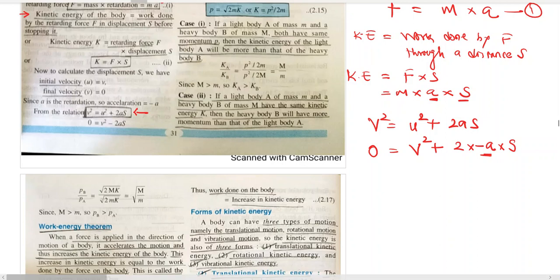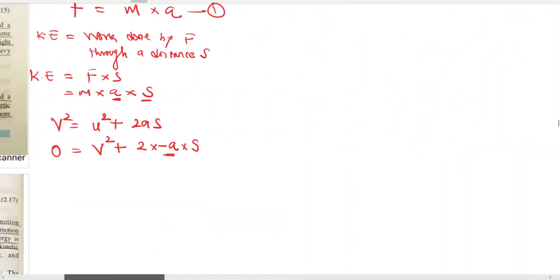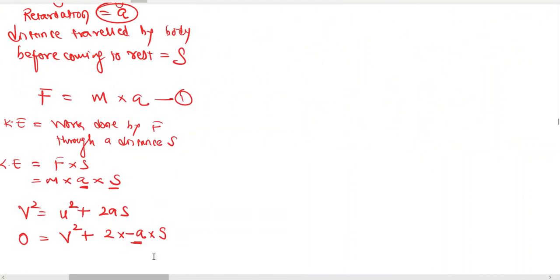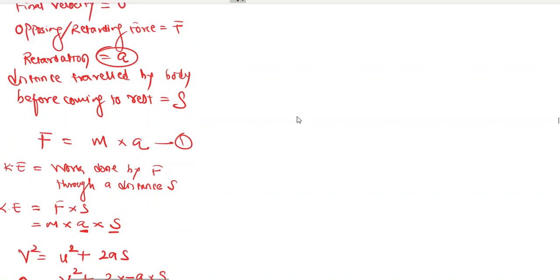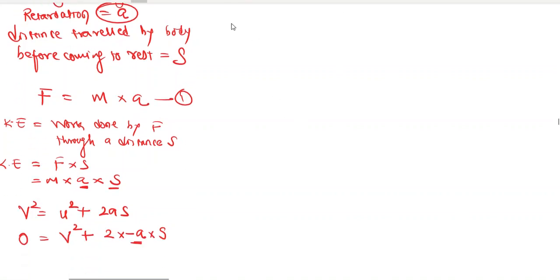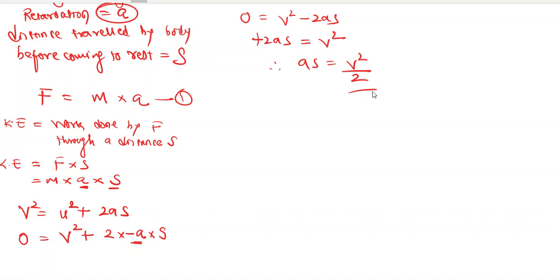Let's take it to the right side. Okay, so we will be getting 0 is equal to v square minus 2as, or rather, sorry, plus 2as is equal to v square. Therefore, as is equal to v square by 2.